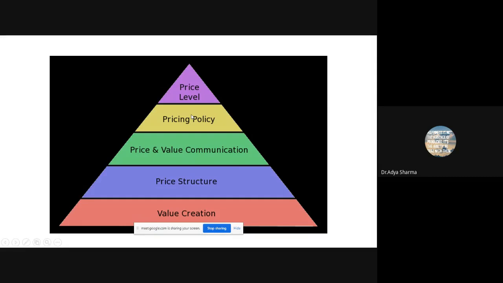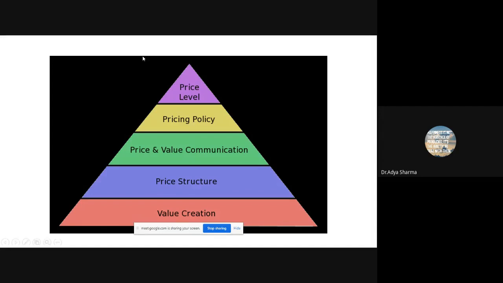Once you're clear with this, have a pricing policy. Now, what do you mean by a pricing policy? Stick to the pricing policy. This is extremely important. If you say that we do not give any discounts, please do not give any discounts. Because consumers do not like it when they find out that they have been cheated. Forget consumer, anyone doesn't like it if we find out that we have been cheated. If you're giving discount to one person, please give discount to others also with the same terms and conditions. So have a pricing policy that we do this and we don't do this.